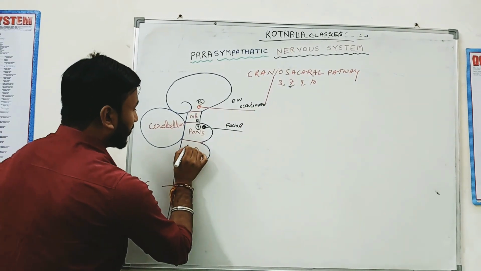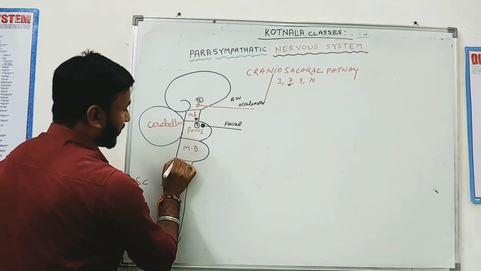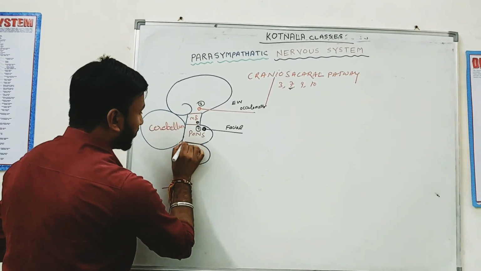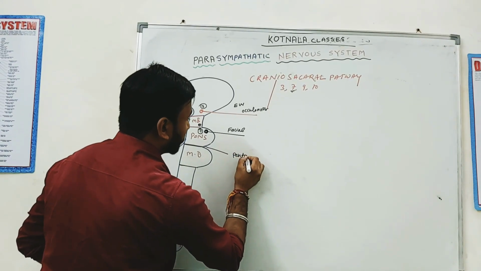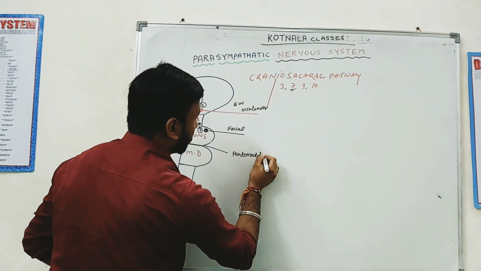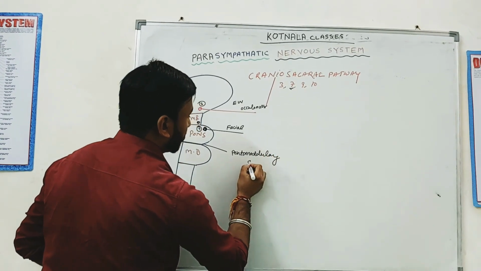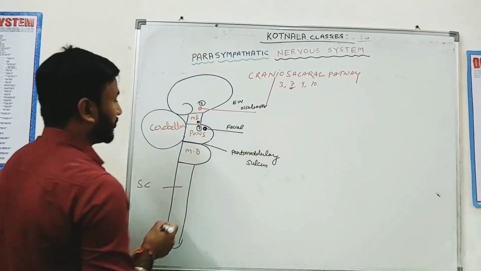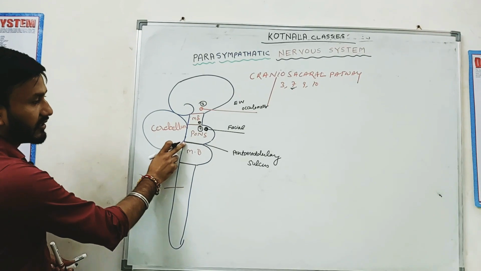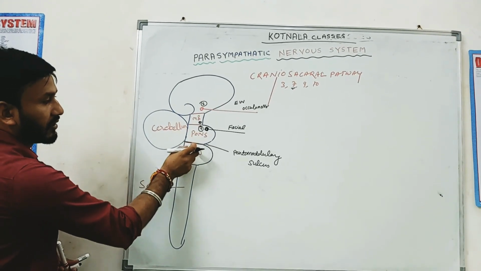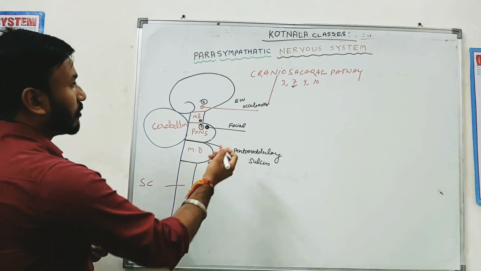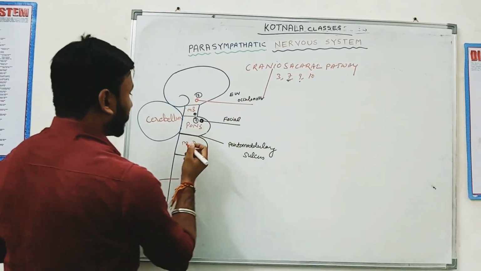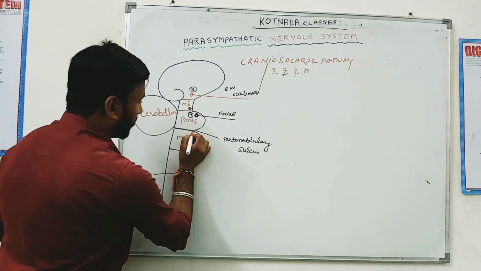And cranial nerves 9th and 10th. What is the name of this sulcus? This sulcus is known as the pontomedullary sulcus, or junction, because this sulcus is situated between the pons and medulla oblongata. So cranial nerves 9th and 10th come from the medulla oblongata.